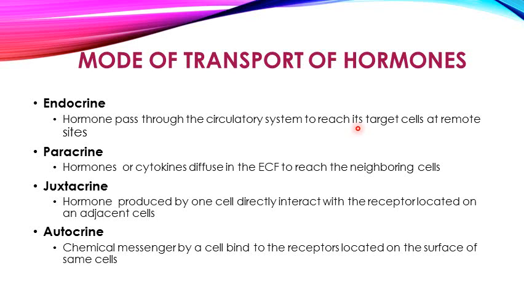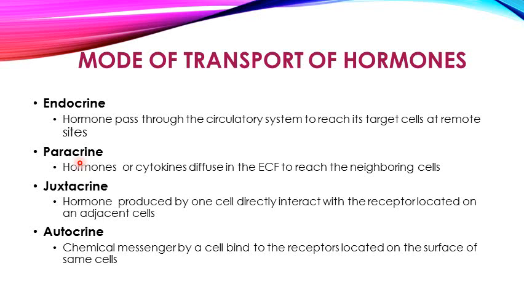That is because endocrine glands are ductless. You have seen that no ducts are present, so these hormones need certain components which transport them to the target cells.